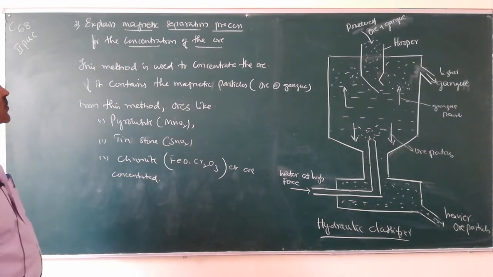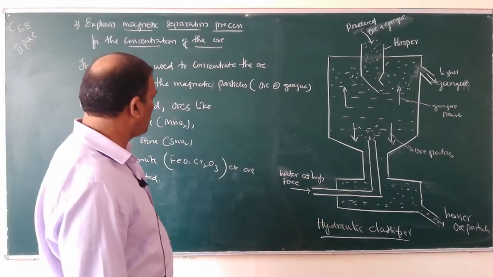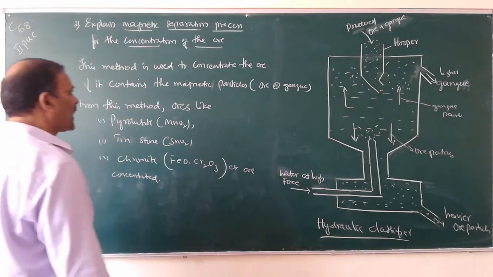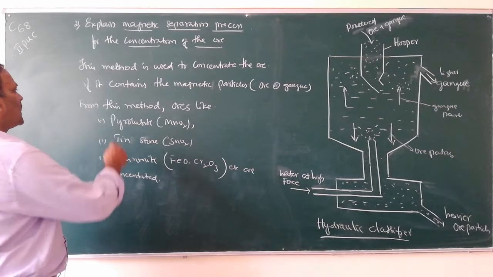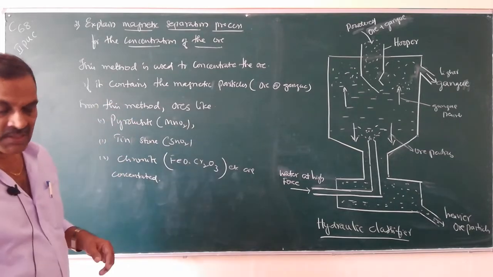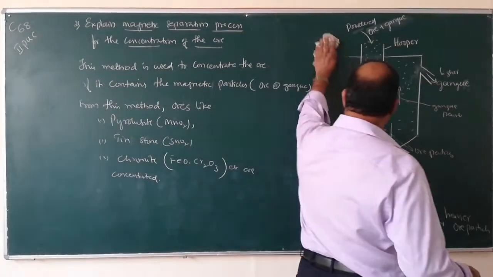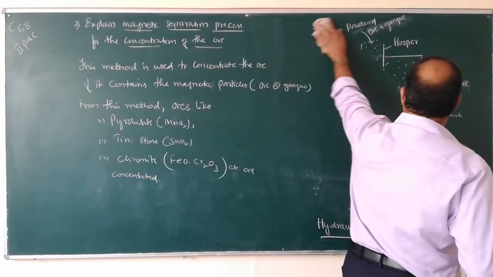The method is used to concentrate the ore if it contains magnetic particles, namely ore or the gangue particles. So from this method, these ores can be concentrated. So what is the actual procedure?